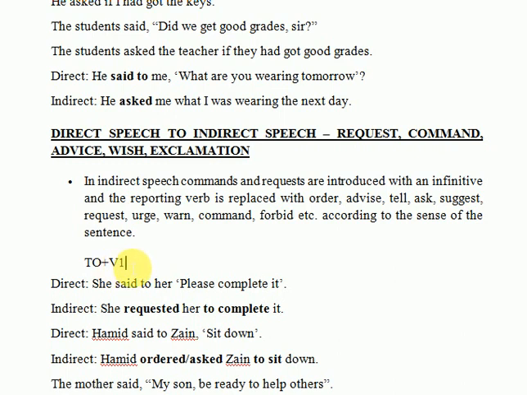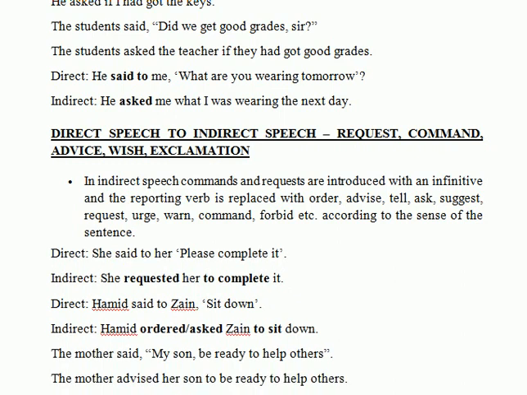It means that in imperative sentences, where the conjunction to will be used, we are not going to change the tense, no matter whether the reporting verb is in the past or in the present.